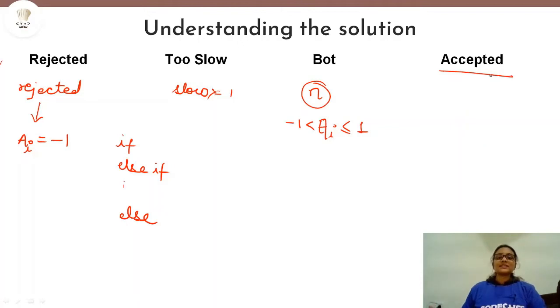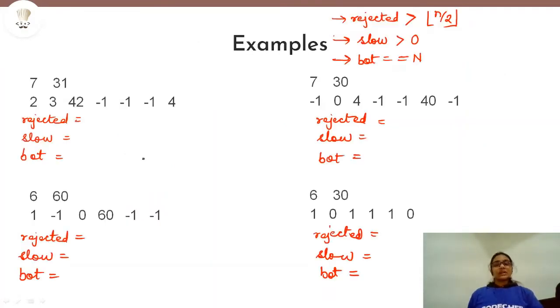Now let us look at some examples to understand this better. So now guys, we have 4 examples here, and we will take a look at each of the examples one by one and try to decide the verdict. In the first example, we have n given as 7. We have 7 problems for which the timings are given, that is how much time a candidate took to solve each of the 7 problems, and we have k equal to 31 seconds.